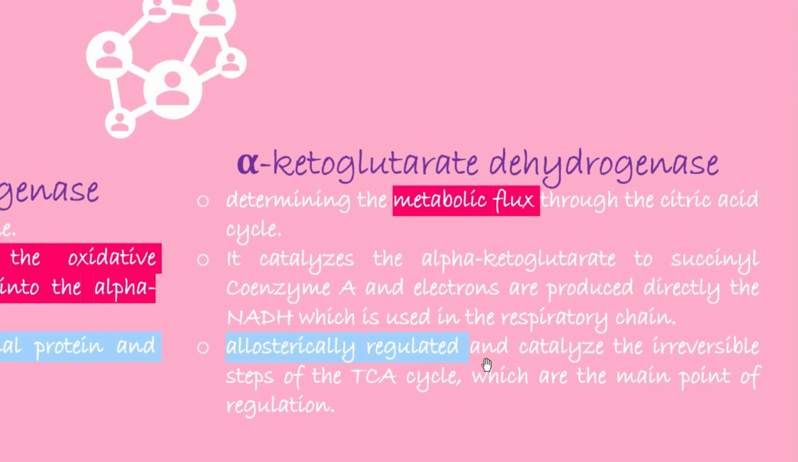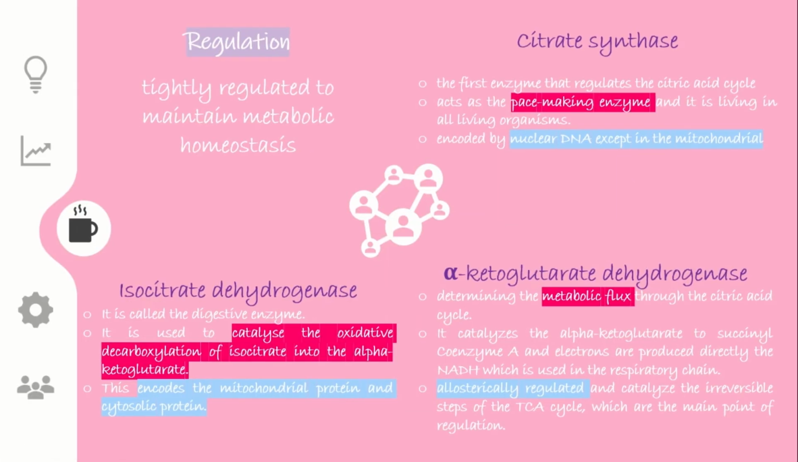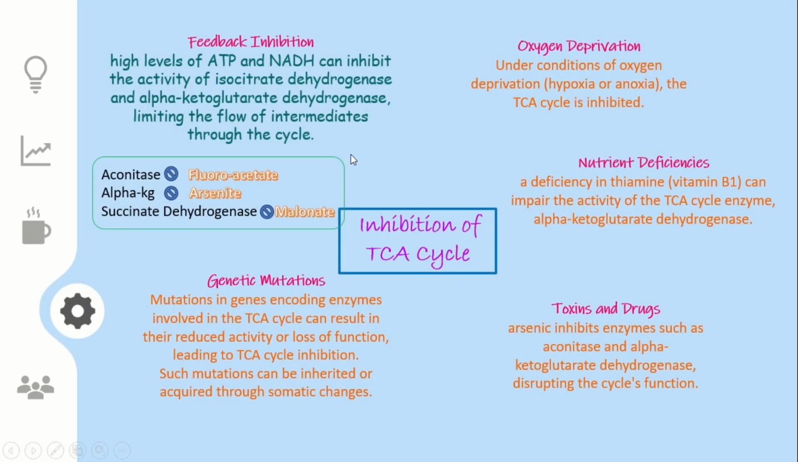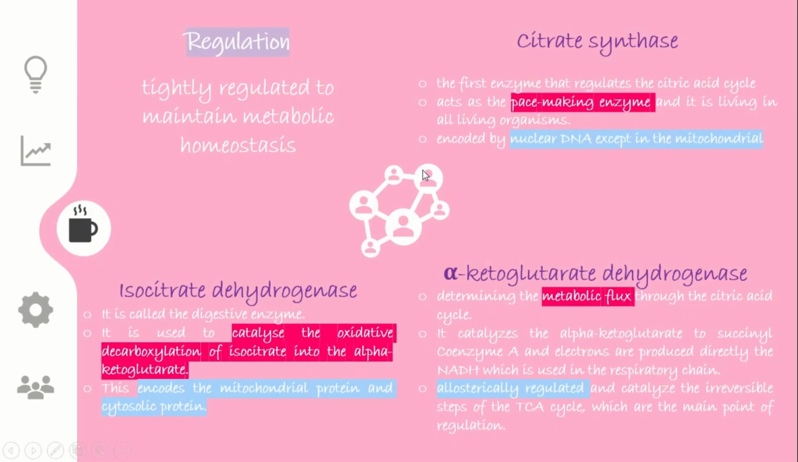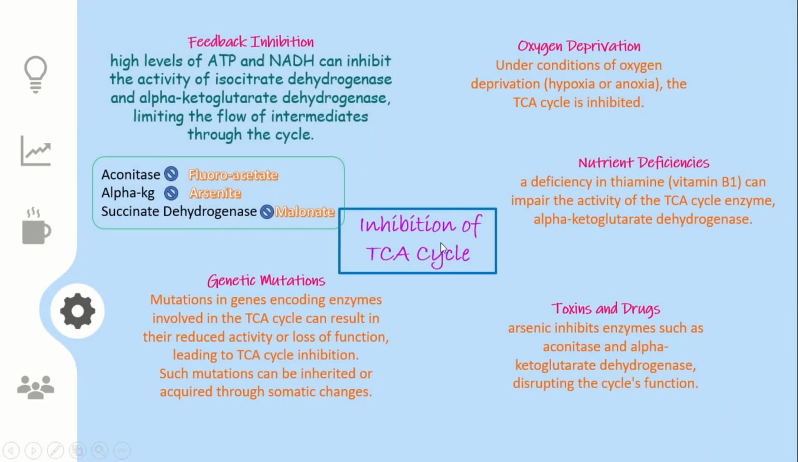Obviously, allosteric control means it is controlled by other factors. It is not only controlled by the substrate concentration or the product concentration, it is controlled by some other products. And what are those? We'll see in the next slide. So we have talked about the regulation and the allosteric regulation. Now what are the allosteric regulators? There are some inhibitors of the TCA cycle.